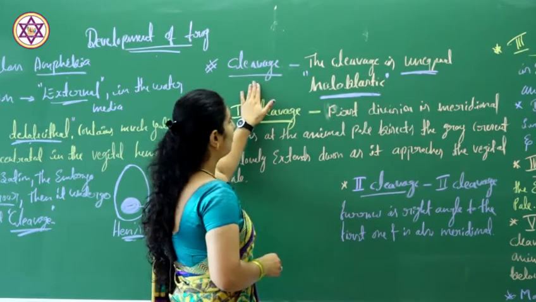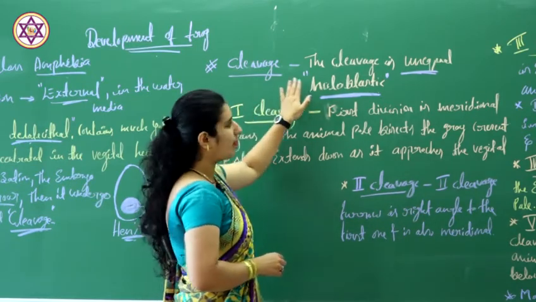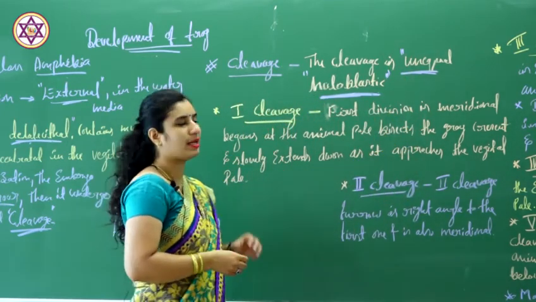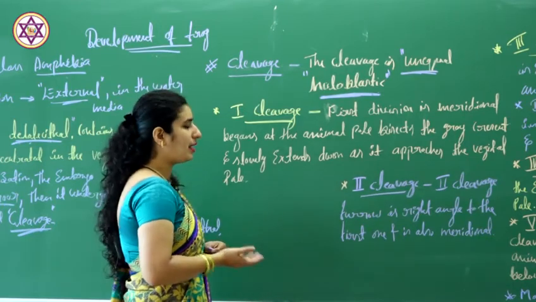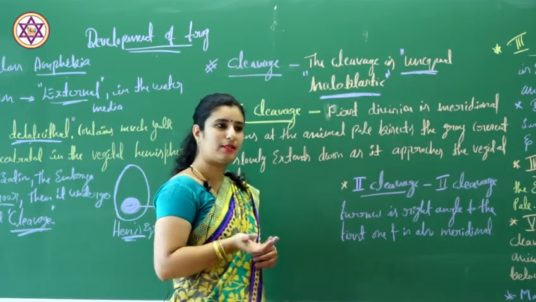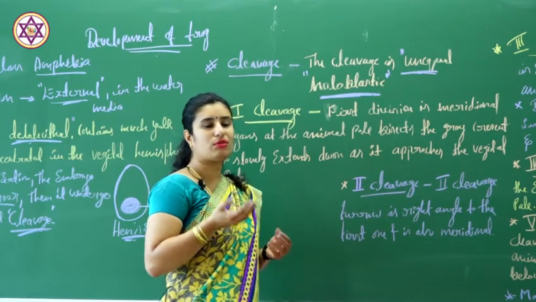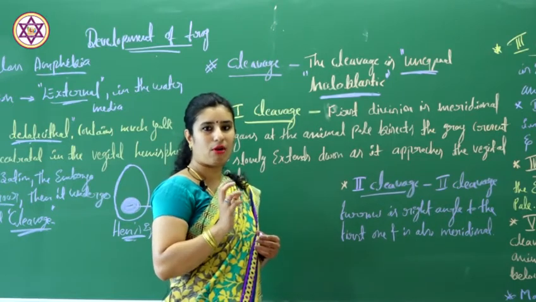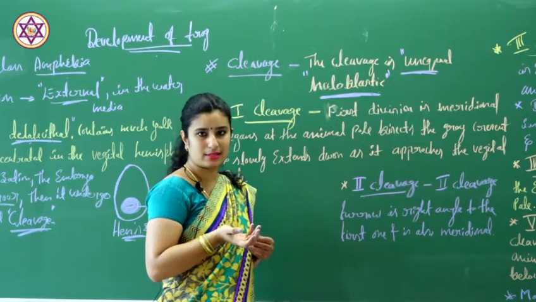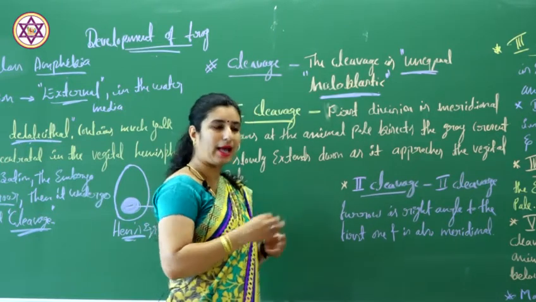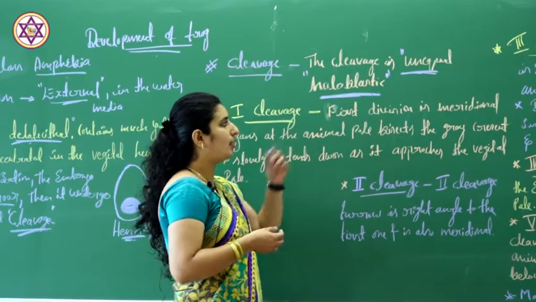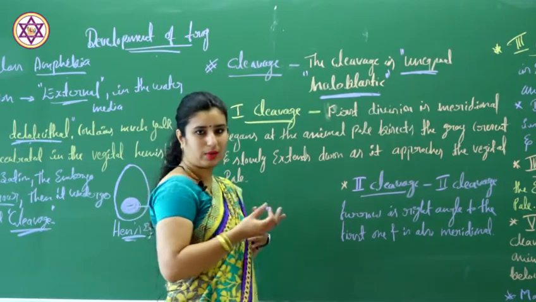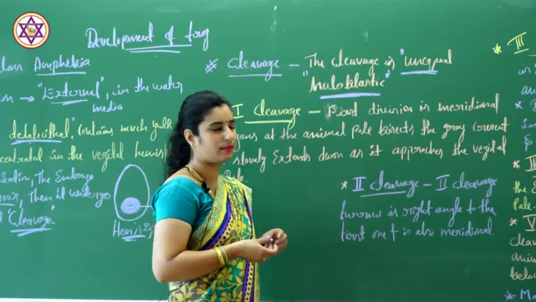So in case of the frog's egg, the cleavage is unequal holoblastic, which means we can see two types of cells. Towards the animal pole we can see the small cells, which are called micromeres, and towards the vegetal pole we can see the larger cells, which are macromeres. So the cells are unequally divided.